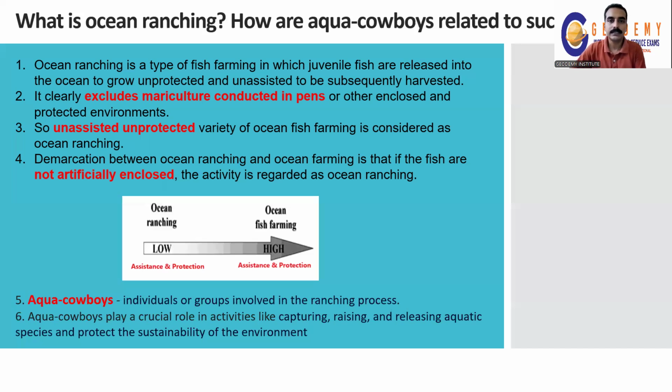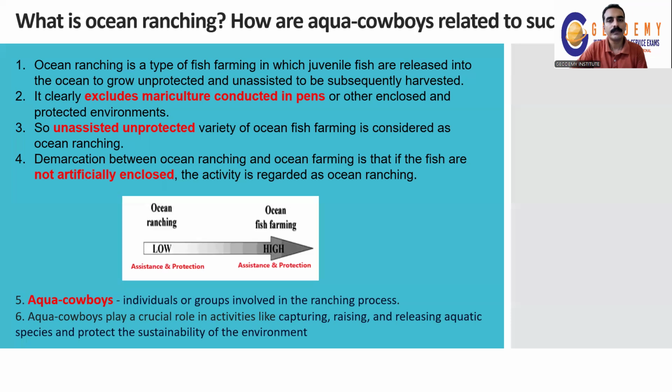And you may ask another question. Suppose you don't know the definition for ocean ranching and you don't know who the Aqua-Cowboys are, then how can you answer this question during the examination? By guessing from the opposite terms or the related terms, we can guess the definition and answer this question. For example, they have used the term ranching instead of farming. We know the definition for farming very well. Any farming activity will be in a closed environment and in a protected and assisted environment. So we can guess ranching may be the opposite term for farming.